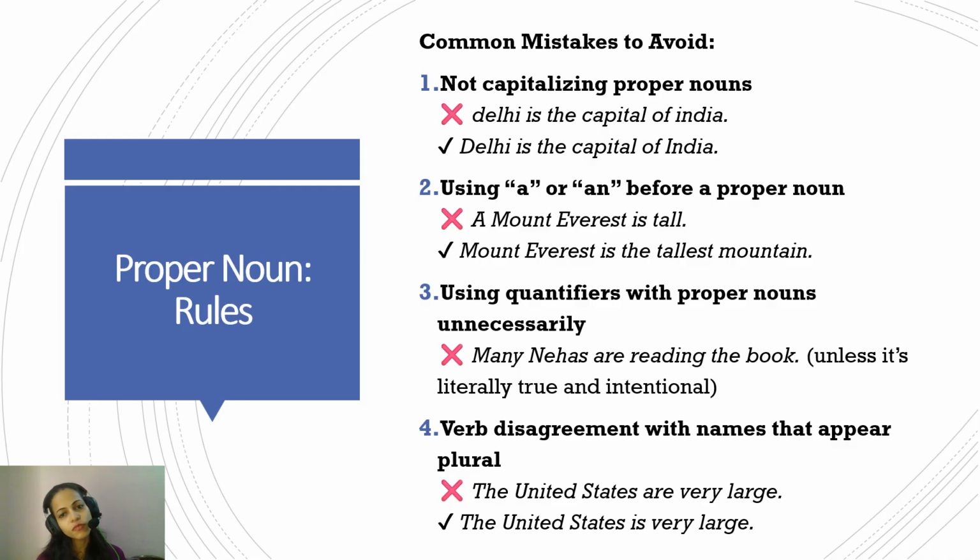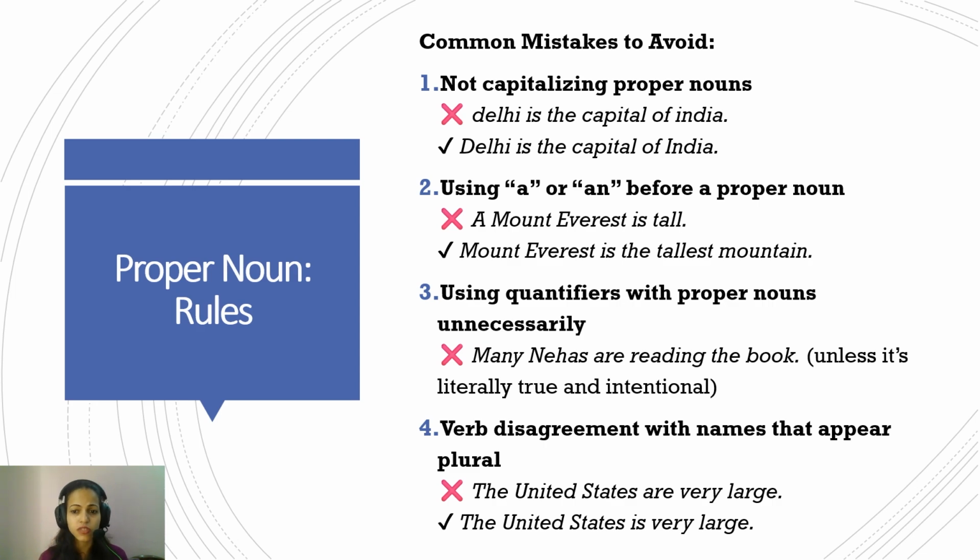Now, a recap. What are some of the common mistakes that students commit, which must be avoided? Not capitalizing proper nouns. So, Delhi is the capital of India. Here, the D of Delhi should be in capital letters. Or using a or an before a proper noun. Again, that's wrong. A Mount Everest is tall is wrong. Mount Everest is the tallest mountain. Mount Everest is a unique name. There is no need to precede it with a or an.